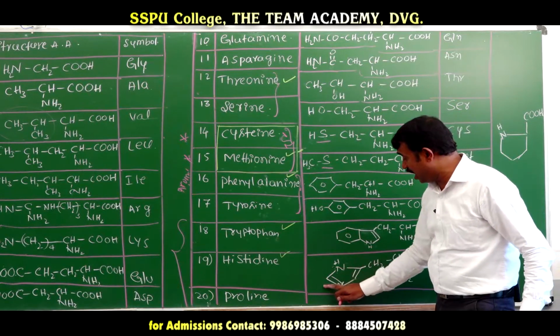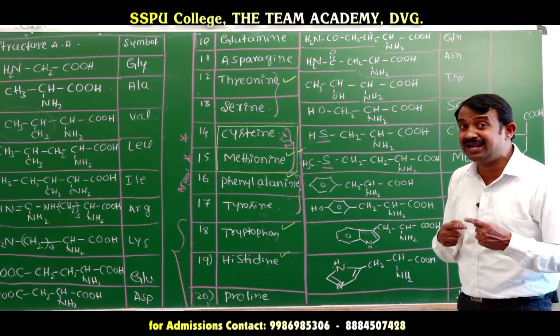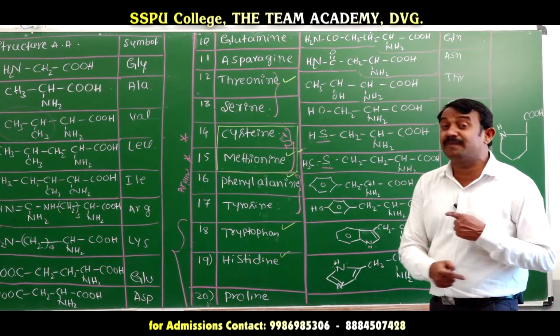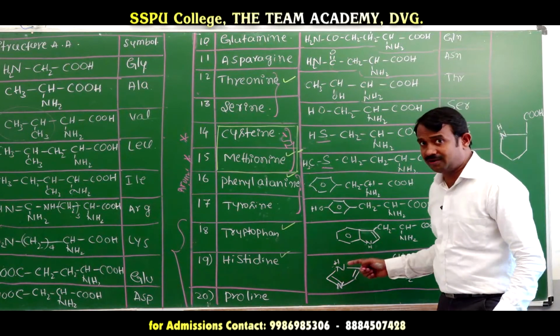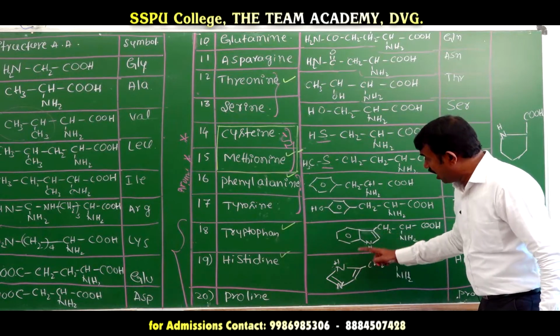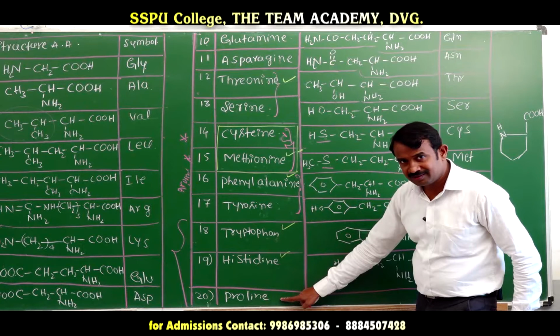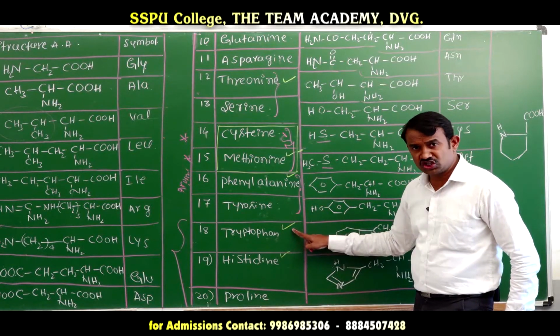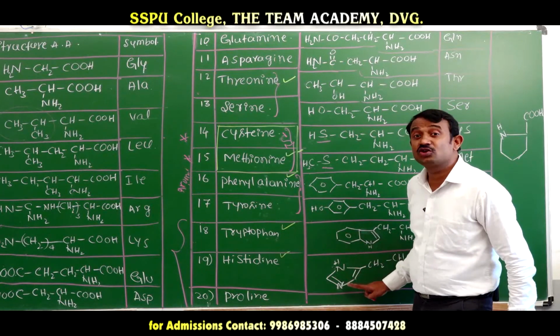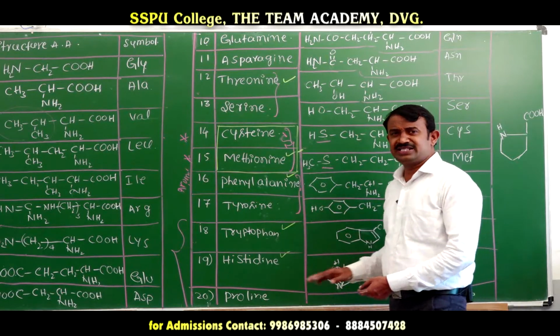Heterocyclic means a cyclic compound containing atoms other than carbon. Tryptophan, histidine and proline contain heterocyclic structures. These are all very important.